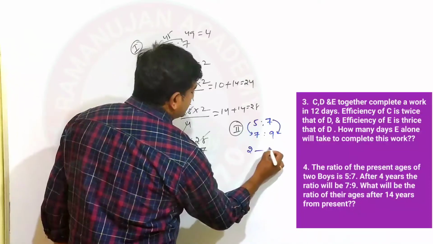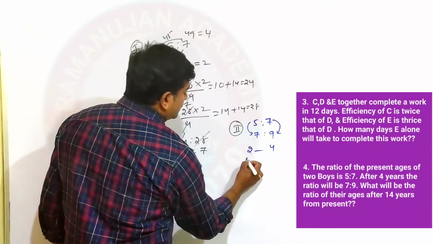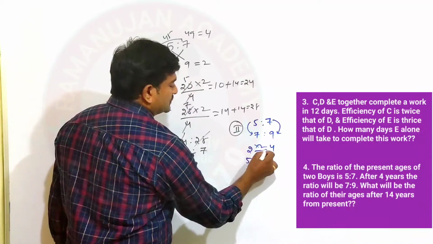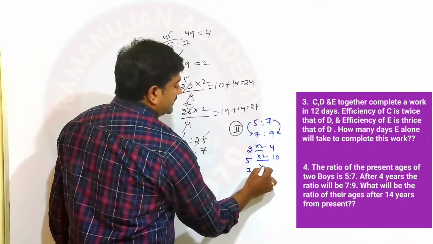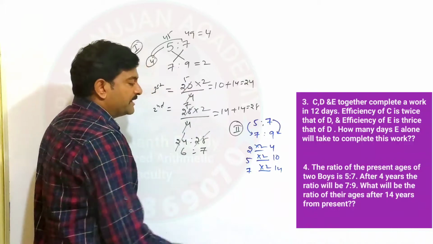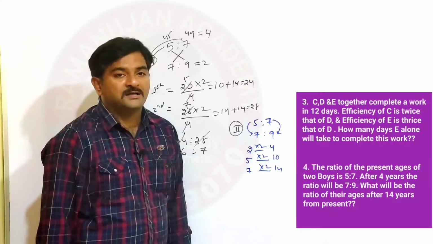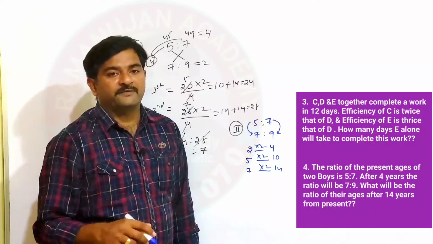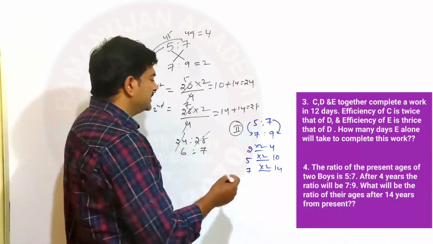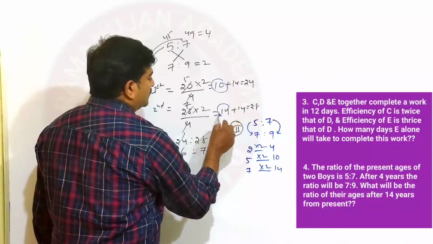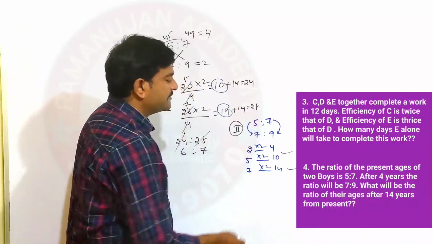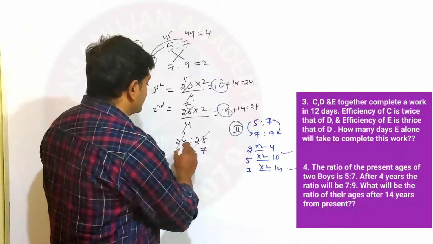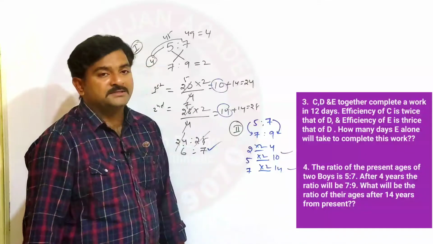So these 2 parts are equal to how many years? 4 years. Then you have to find out the value of 5 parts and 7 parts. So 2 2s are 4, that's why 5 2s are 10 and 7 2s are 14. Therefore 10 years and 14 years are the present ages of the persons. But he asked to find out the ratio between them after 14 years. See, this is the same now. 10 years and 14 years, so that is the same. And after 14 years, the ratio is again 6:7.